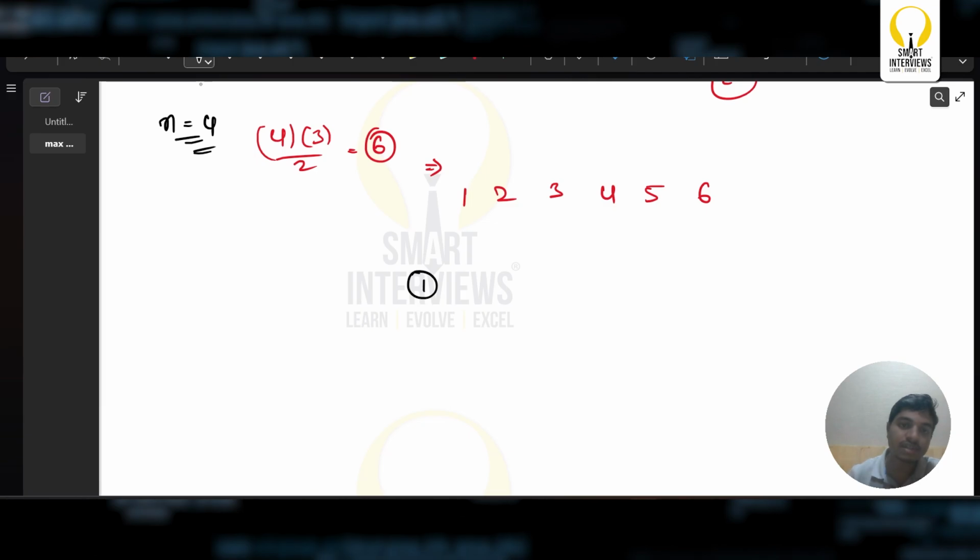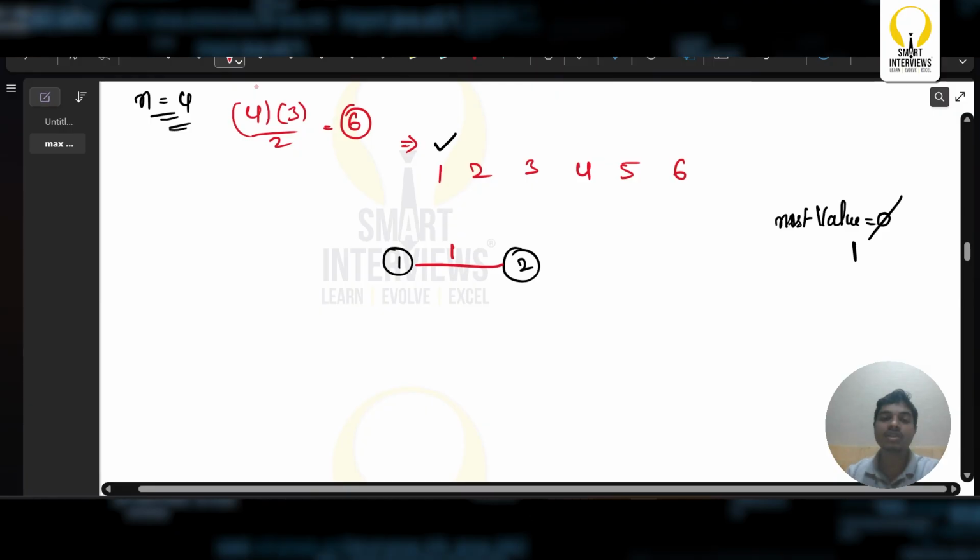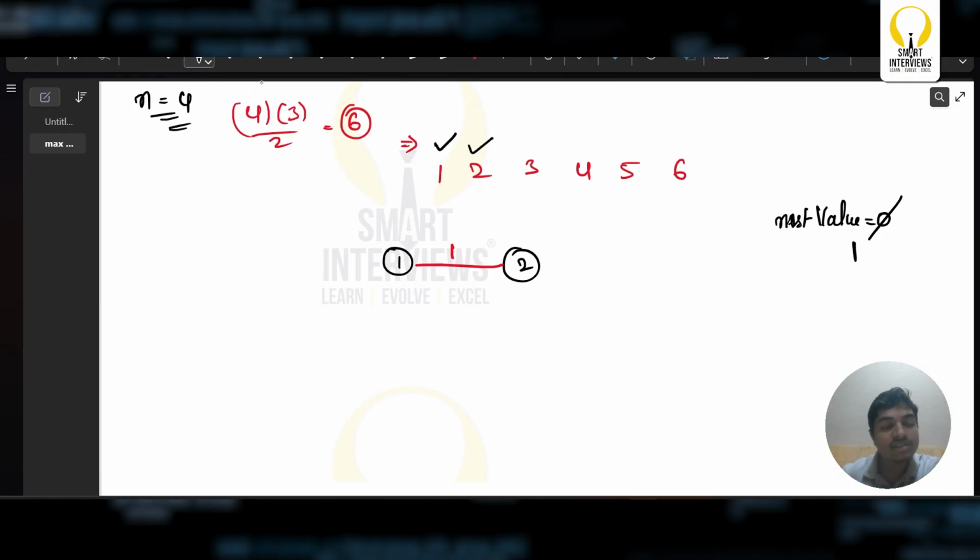Let us take the first vertex, and obviously I need an edge, in the sense I'm required of a second vertex as well. I'm going to take this initially. MST value is 0. Now it is 1, with an edge between 1 and 2, which is going to be 1. Done taking this. Now let us go with this. Can I take this? If I take this, is this forming a cycle? No, it cannot form a cycle. Basically, let me first draw all the 4 vertices. If I take 2, is this forming a cycle?